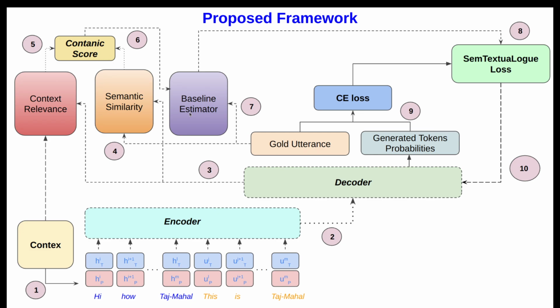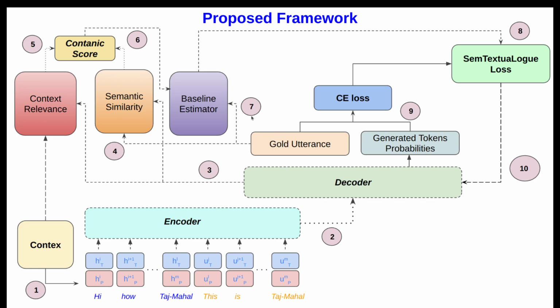Given the generated and goal utterance, it has to predict what the contenic score will be, and then this contenic score is passed to the semtextual log loss, which combines the CE loss plus this context and semantic factor into account, and then it gets backpropagated to the model. So this is how it works.